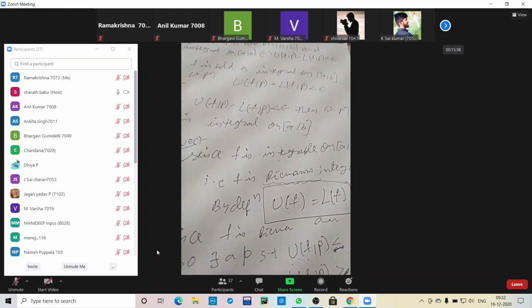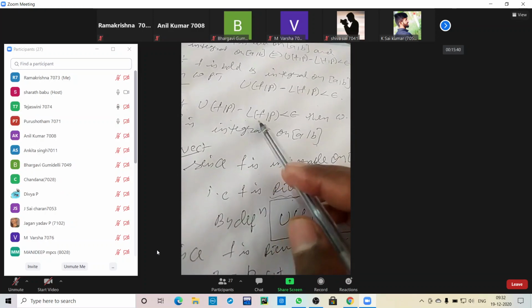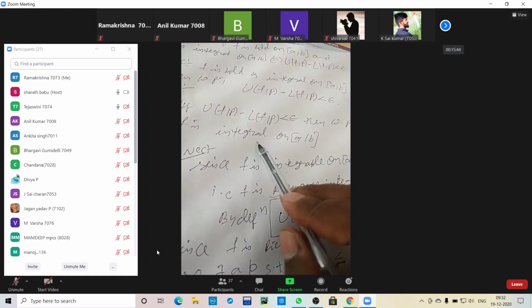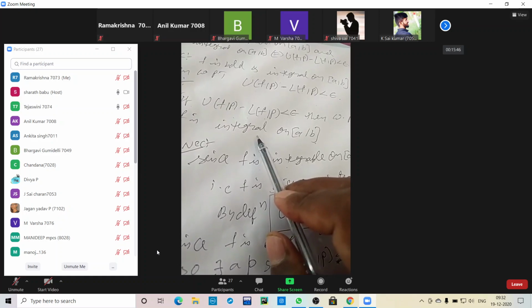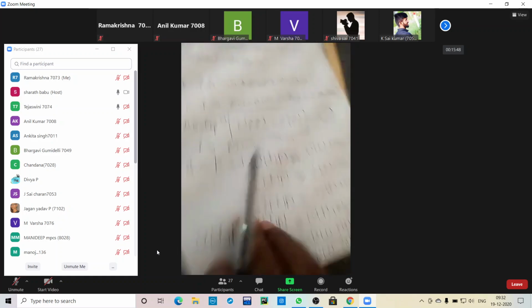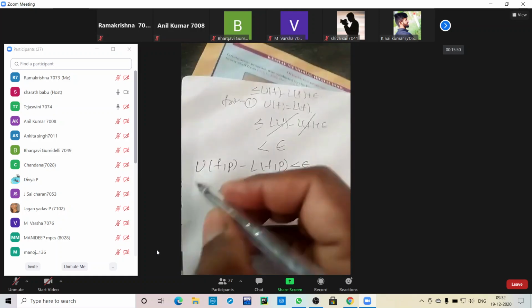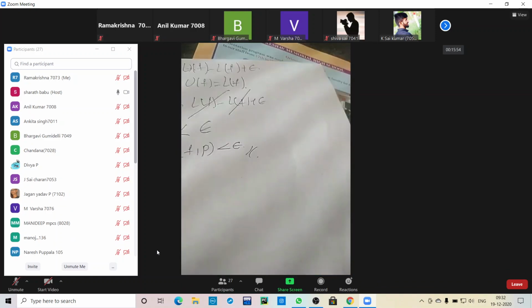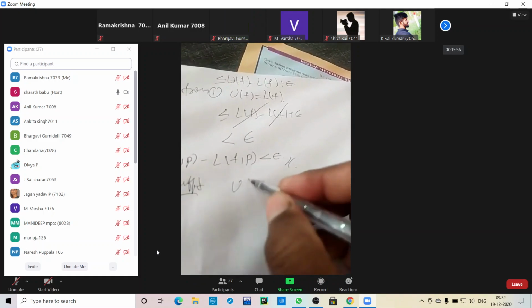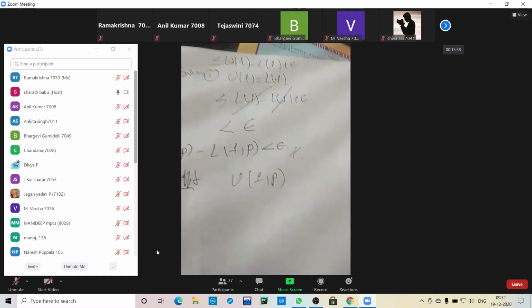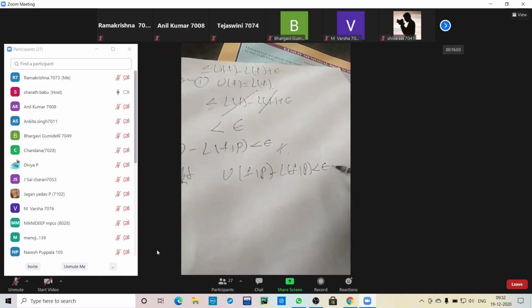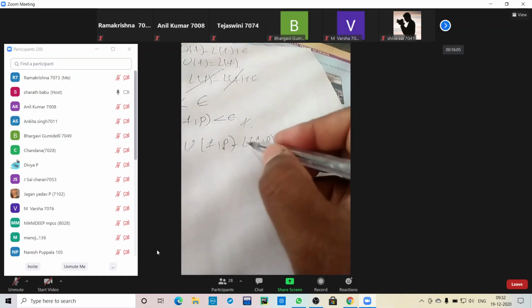U(f,P) − L(f,P) < epsilon. Then we have to prove that f is integrable on the closed interval [a,b]. So that is the proof of the sufficient condition. I take U(f,P) − L(f,P) < epsilon, and denote it as equation number 1.